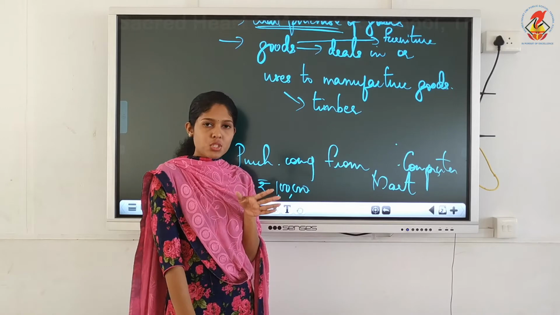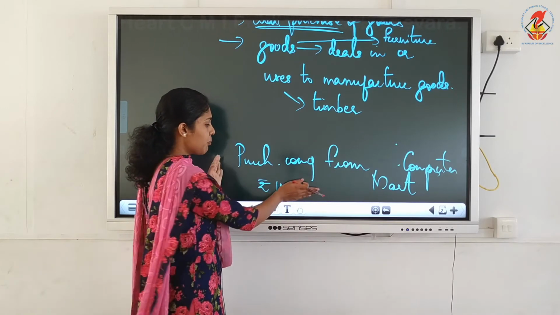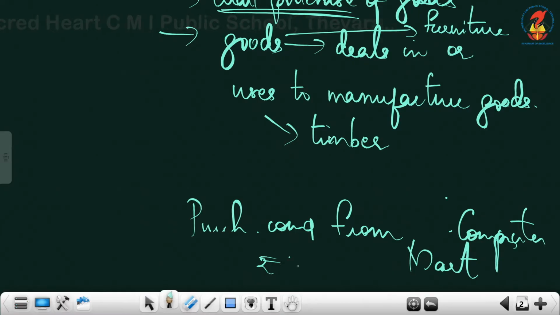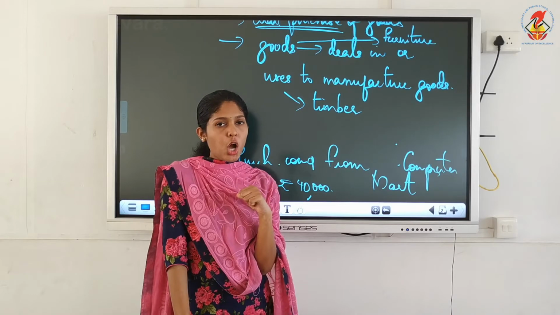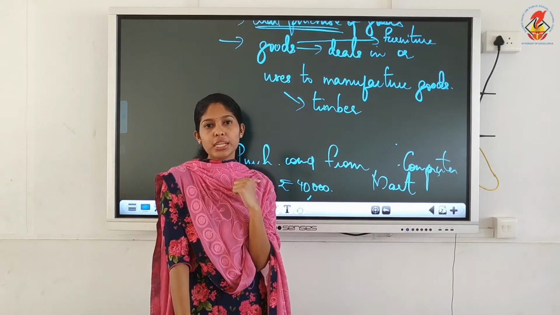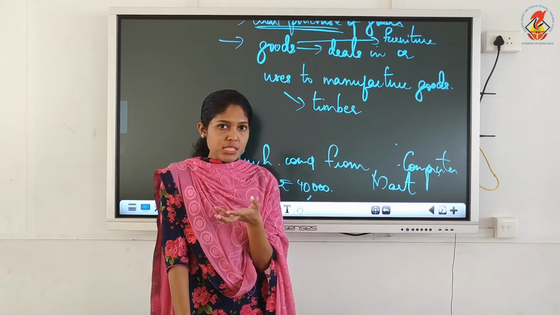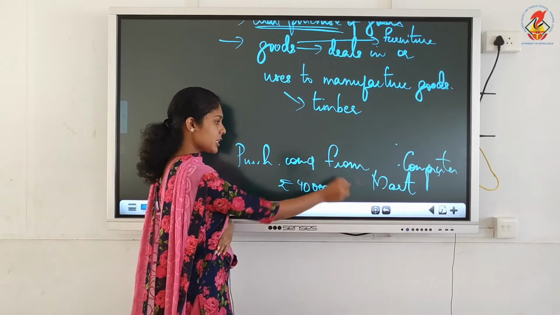Can we record this transaction in the books of the firm? That means in your purchases book, can we record this transaction? No, it is not possible. Why is it not possible? Because it is on credit basis.